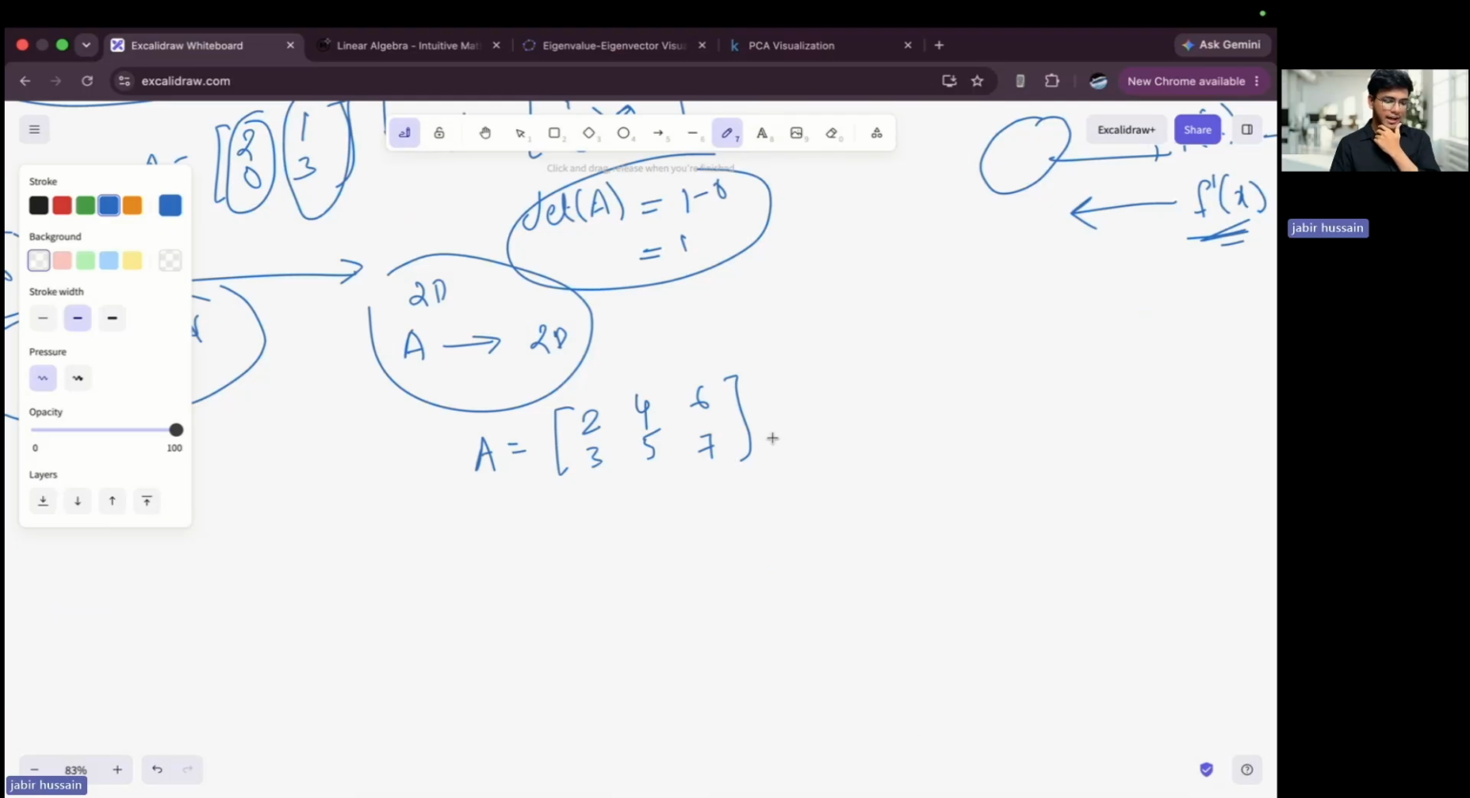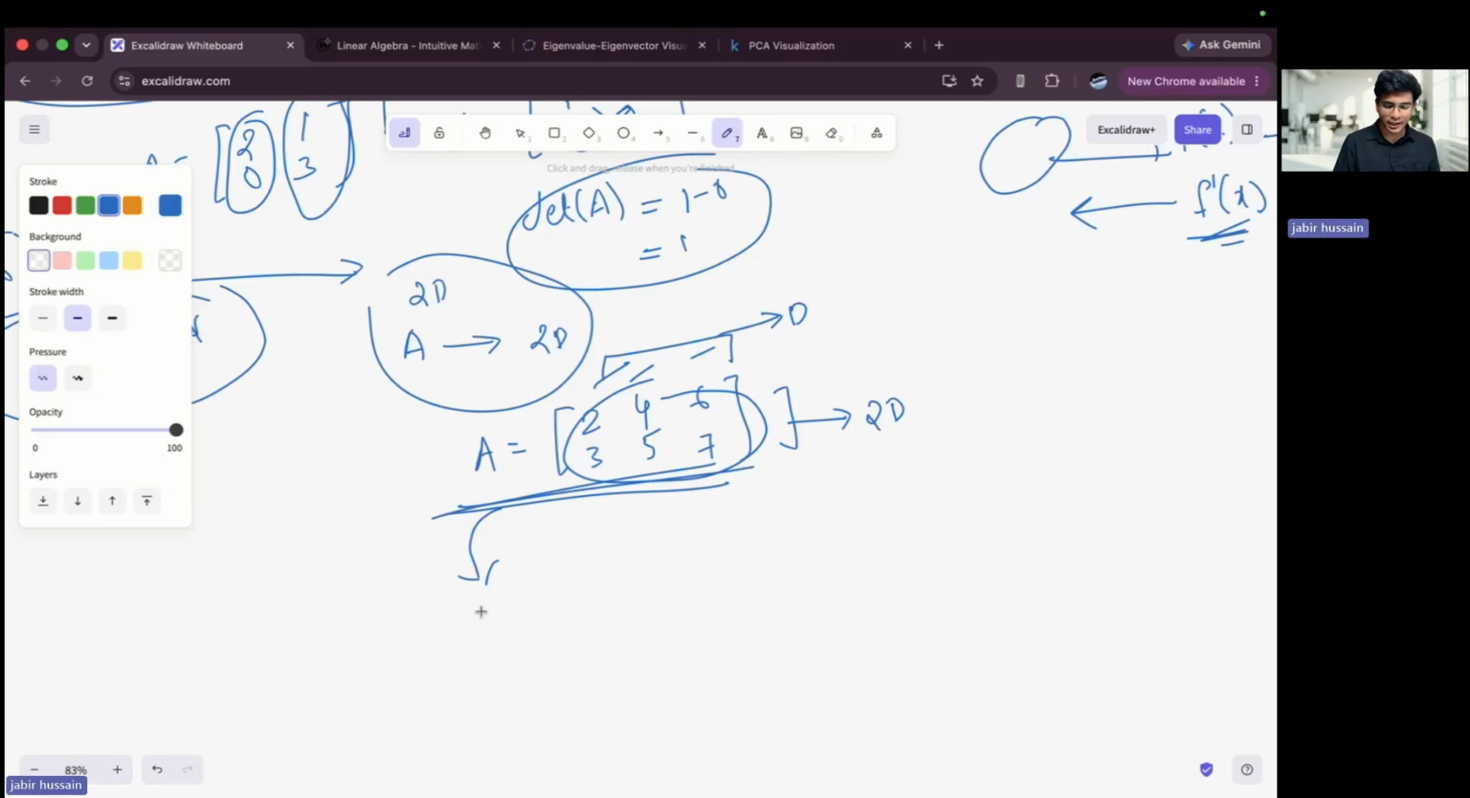So if you see here, I have I, J, K, but I have only two rows. What this tells us is that the columns represent the number of dimensions, and the rows represent the number of dimensions that you will end up with after transformation. So if you do a linear transformation with this matrix, this is a 3D matrix, but you will end up in 2D space.